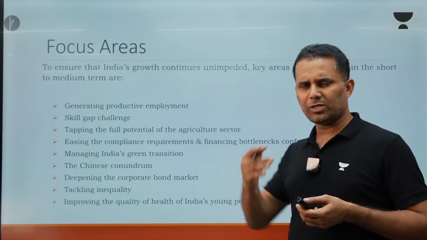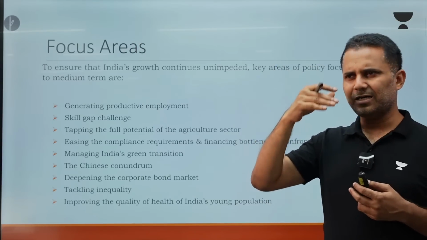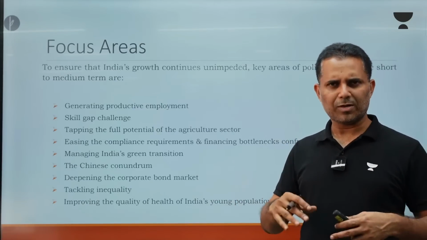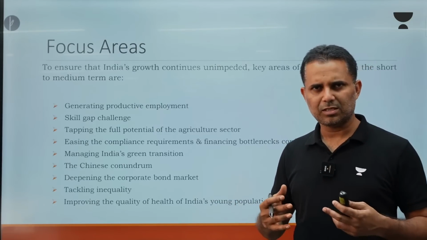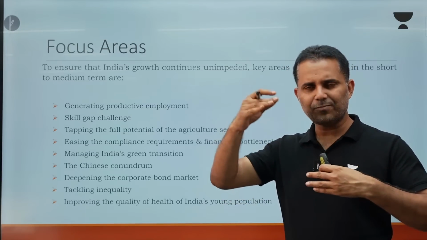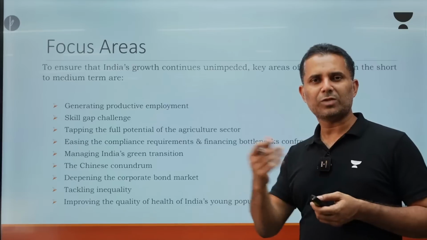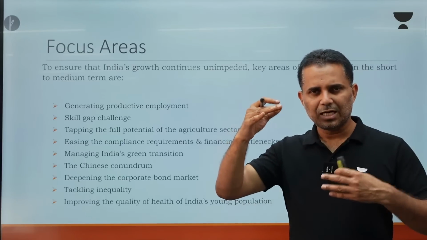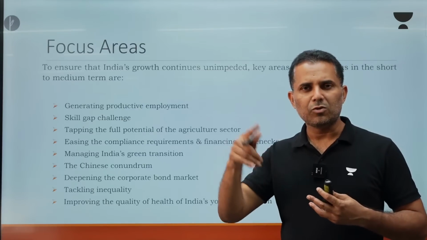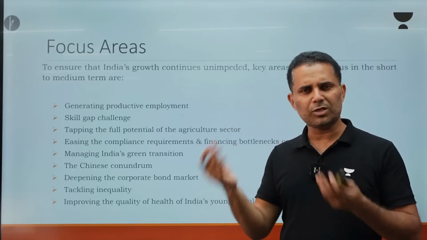Then tackling inequality. You know that in the post-COVID period, the production and consumption of high-end items, high-end cars, high-end products has increased, but for two-wheelers and other basic items, the production or consumption didn't increase that much. So there is a gap happening between the top level and the bottom. So inequality has increased post-COVID. We need to tackle that, because if this inequality increases and the bottom of the pyramid people are left out, then we will never be able to generate the demand in the economy, because if the majority of the population is left out, we won't be able to create demand and growth.